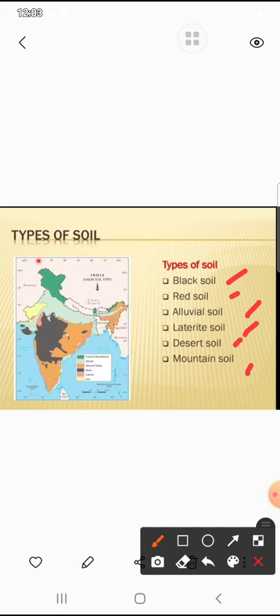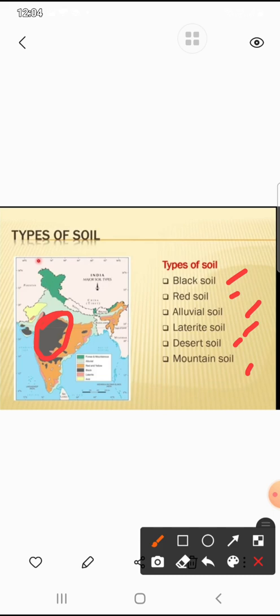Black soil. This type of soil is black in color and rich in clay. Black soil is also called black lava soil since it is formed from lava rocks. So that's why we call it black soil. Black soil is very fertile and is mainly found in the Deccan Plateau region covering Maharashtra, Madhya Pradesh and Gujarat. You can see this is the area where you can find black soil. Black soil is best suited for the cultivation of cotton, sugarcane, wheat, oil seeds, millets and tobacco.